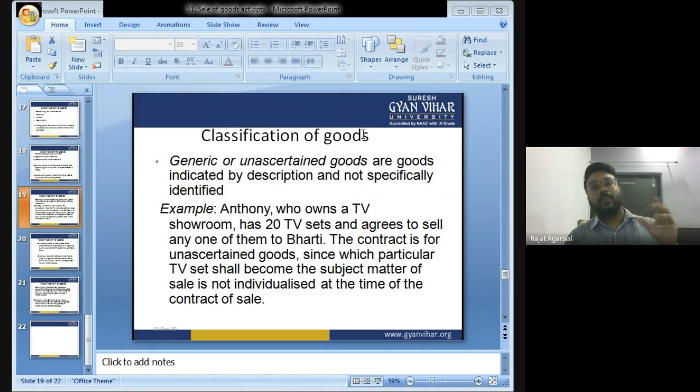I asked the shopkeeper to give me one Sony television and I paid him 20,000 rupees. In this case, the shopkeeper can give me any television from the set of 50 because the goods are not specifically identified. These are known as unascertained goods.